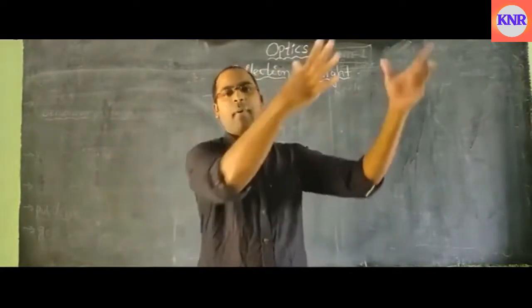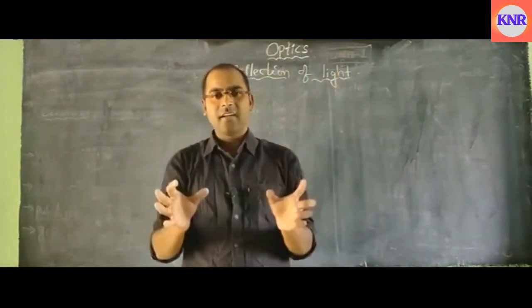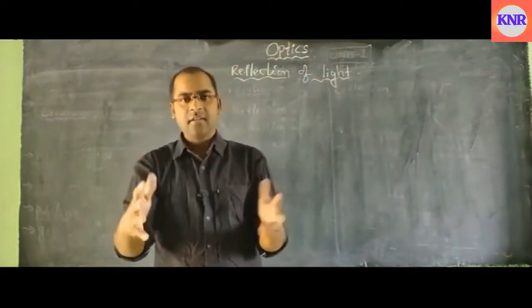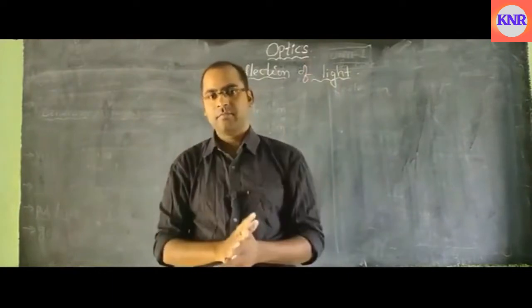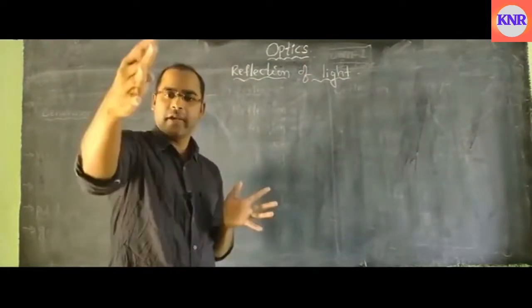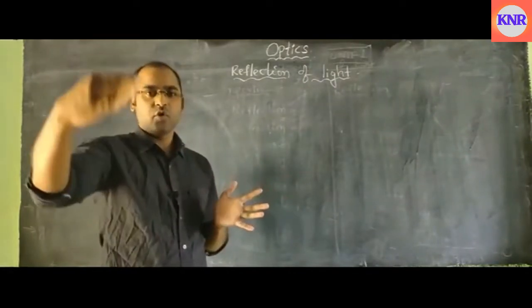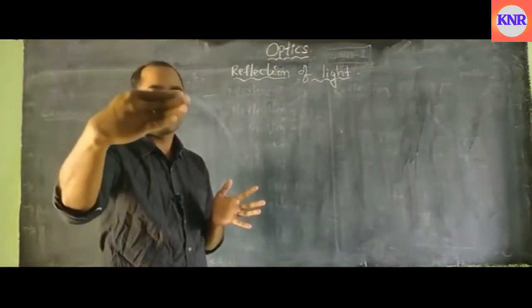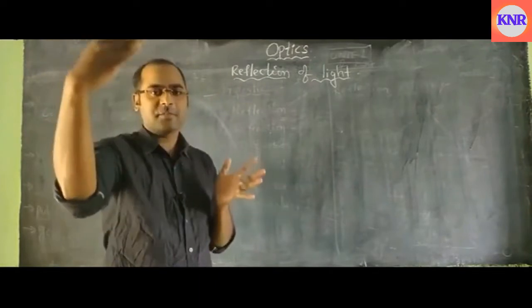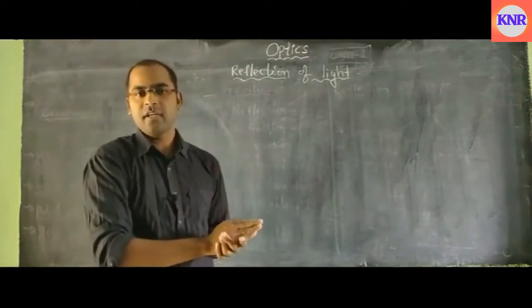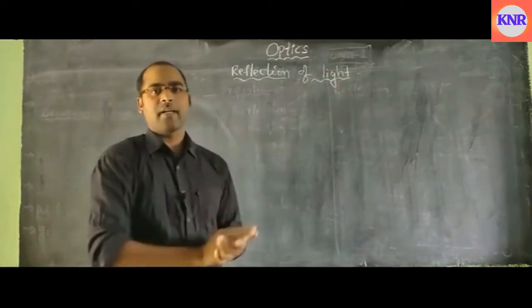Then it will stay in its own path. Until it is stopped by something else, it will stay in its path. No one is stopping it, so it will continue in its motion. Whenever an obstacle comes in front of it, in its path, it will be stopped, and it will be bounced back somewhat.